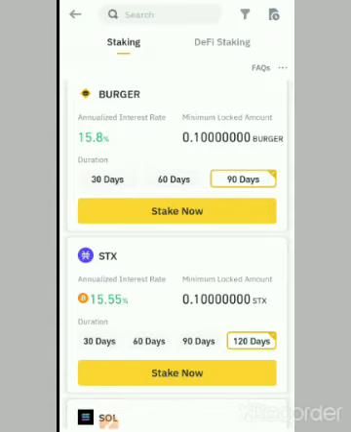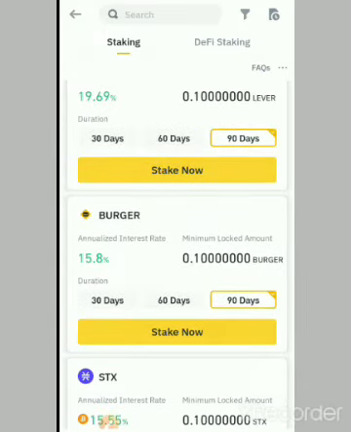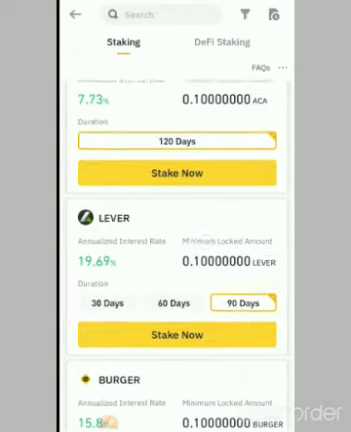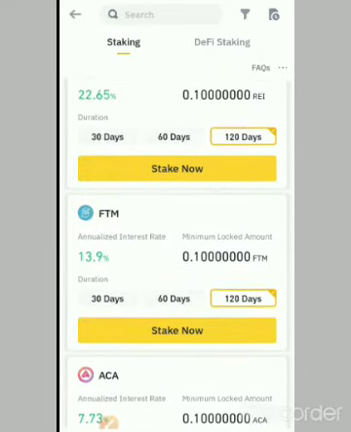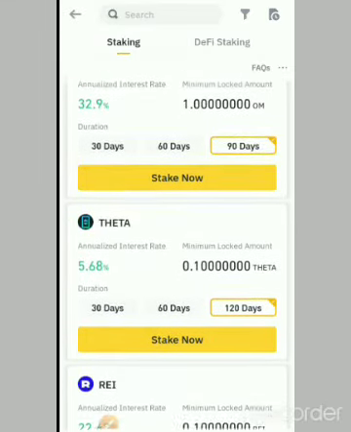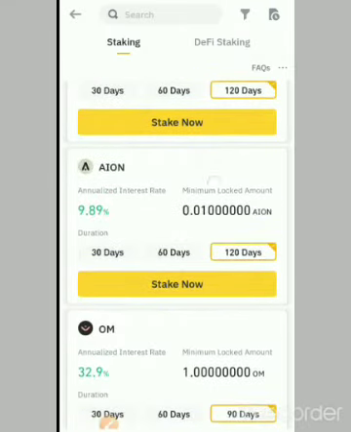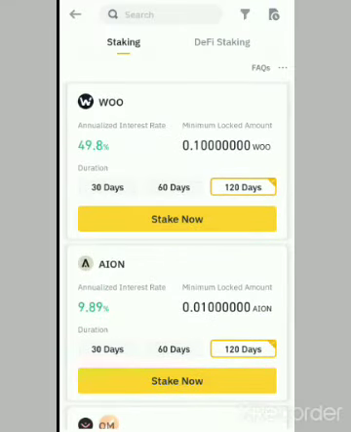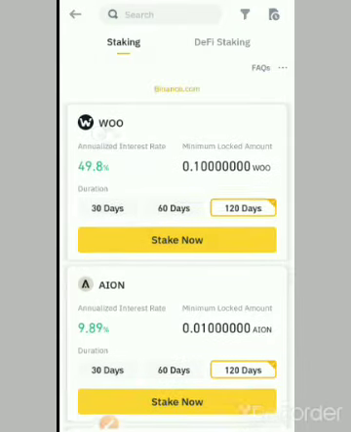Okay. And I'll show you how to navigate, and I'll show you some of the important things you need to know. And I'm going to give you some advice on how to decide which token to stake. You can see different crypto assets here, and you can see different interest rates. You can see this one as high as 49.8. That is this one here.